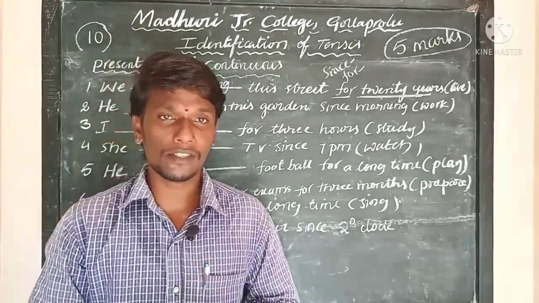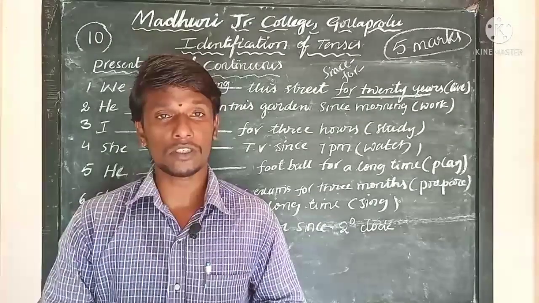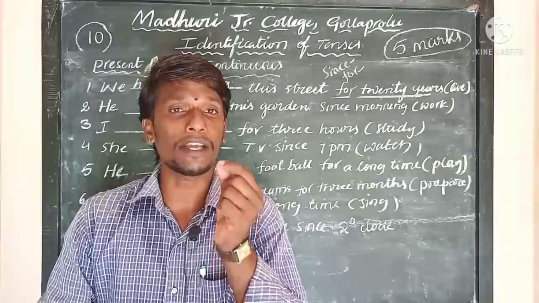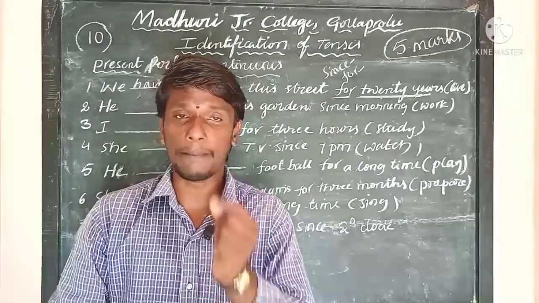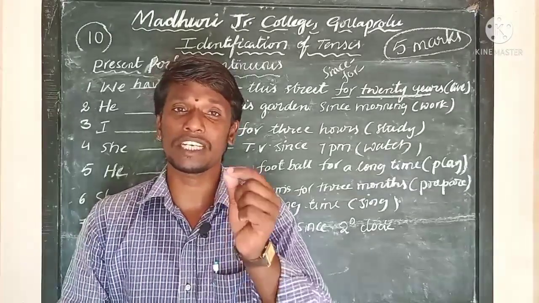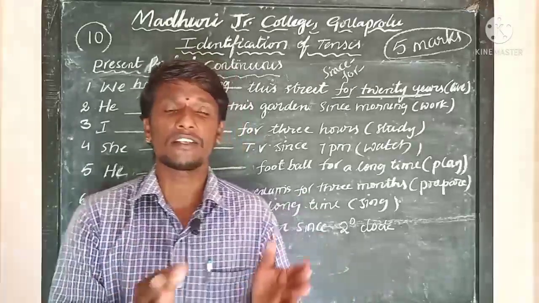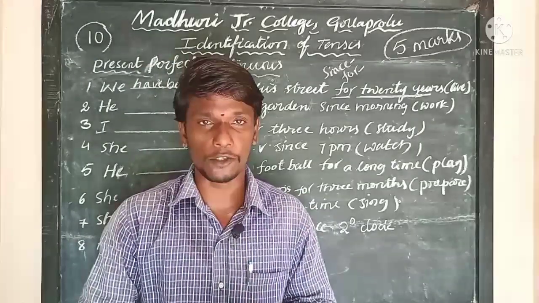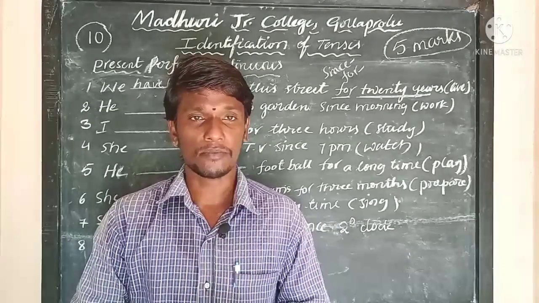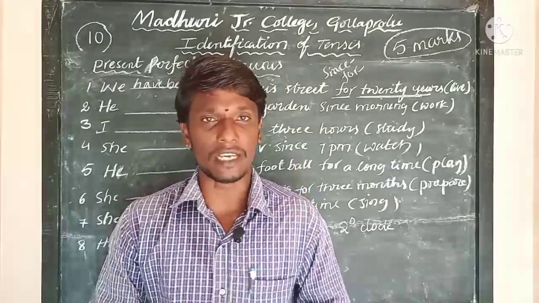I have been teaching English since 2010. Here, since 2010. 2010 is a point of time, a particular time. I mentioned a particular year, so I should use "since" to indicate a point of time. Now you can think that it is around 10 years. So I have been teaching English for 10 years. As it is for a period of time, I did not mention the exact time, right?